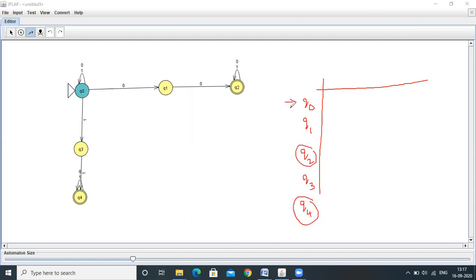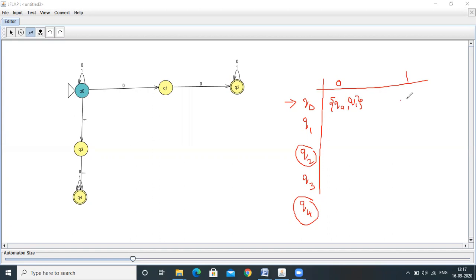Q0 is the initial state. Over the input symbols 0 and 1. Q0 on 0, it is moving to Q0 state or Q1 state. If there are multiple entries within the transition table, you will say that it is a NFA.